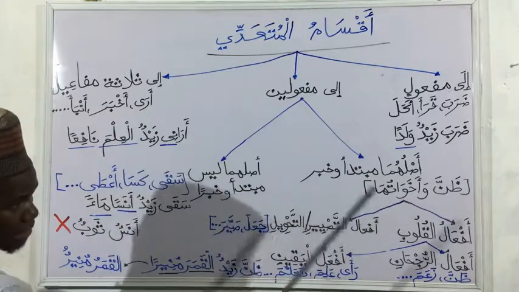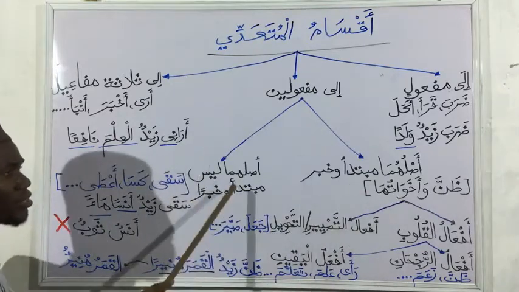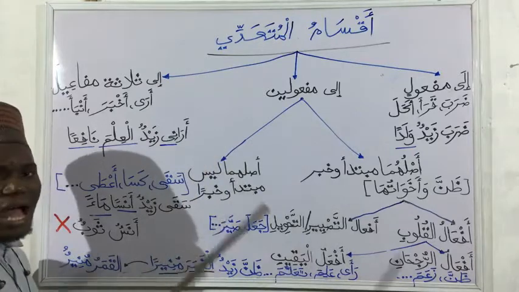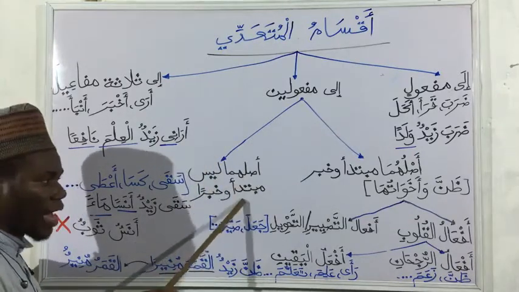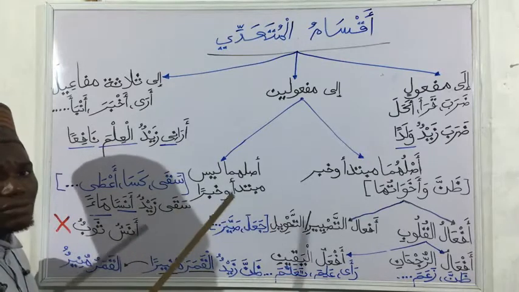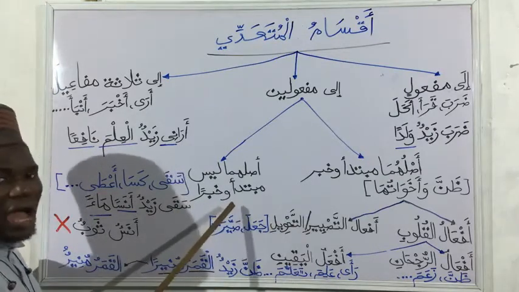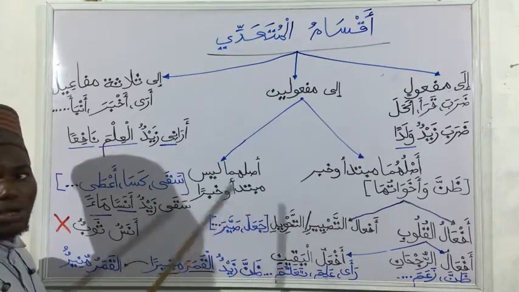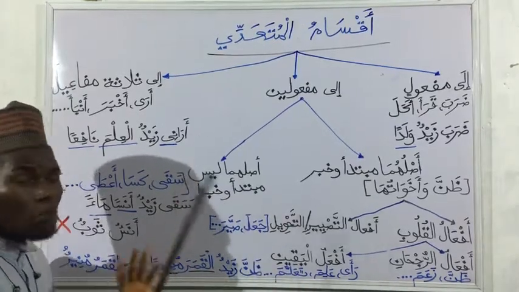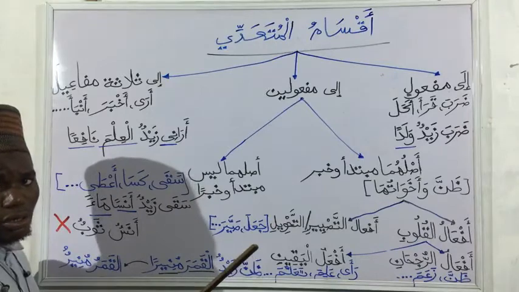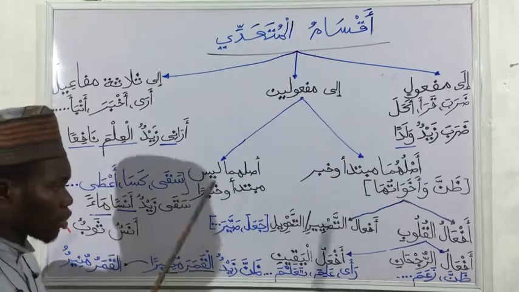So that is a set. Then another set under verbs that have two maf'ulun bihi is that asluhuma laysa mubtada'an wa khabarun. Their maf'ulun bihi was not mubtada and khabar before, unlike this one.